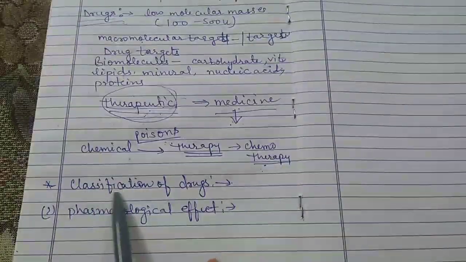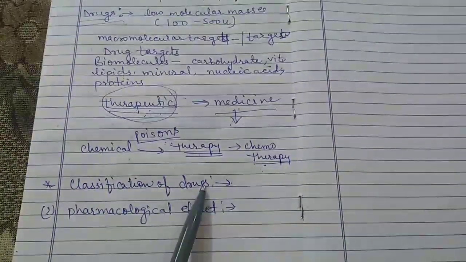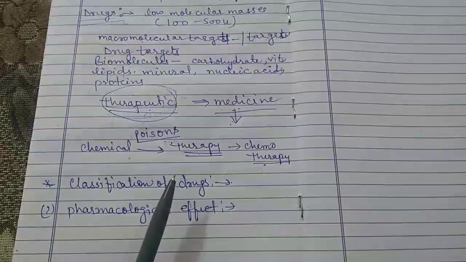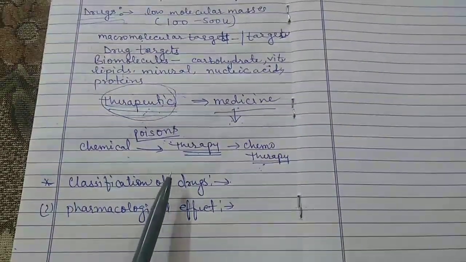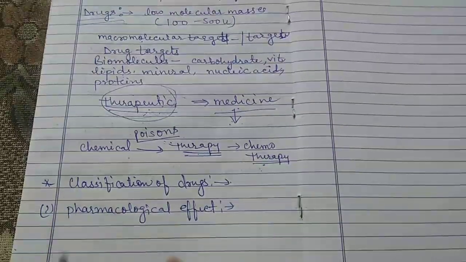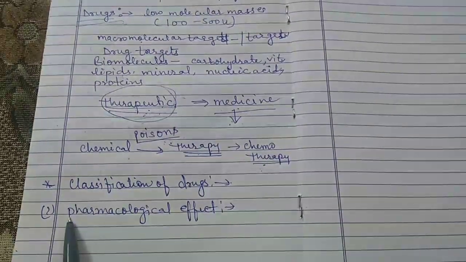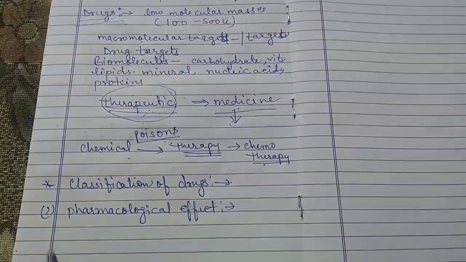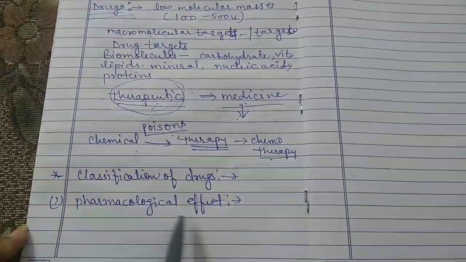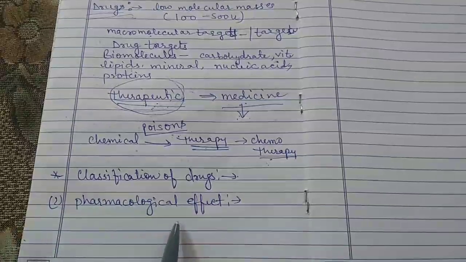Now the next topic is the classification of drugs. Drugs can be classified mainly on the given criteria. The first criterion for the classification is on the basis of pharmacological effect.